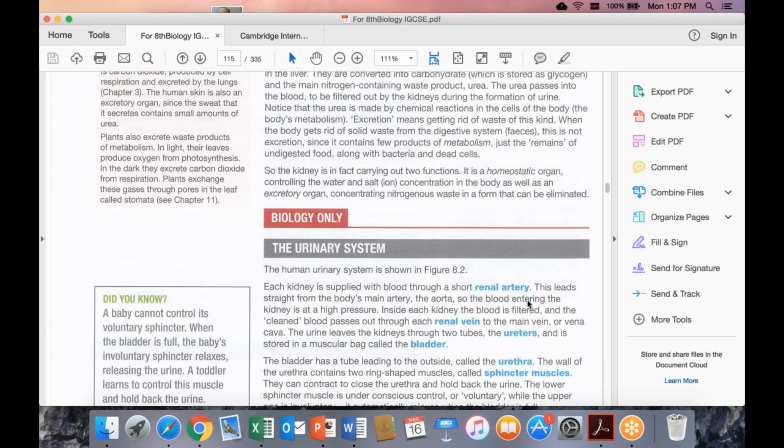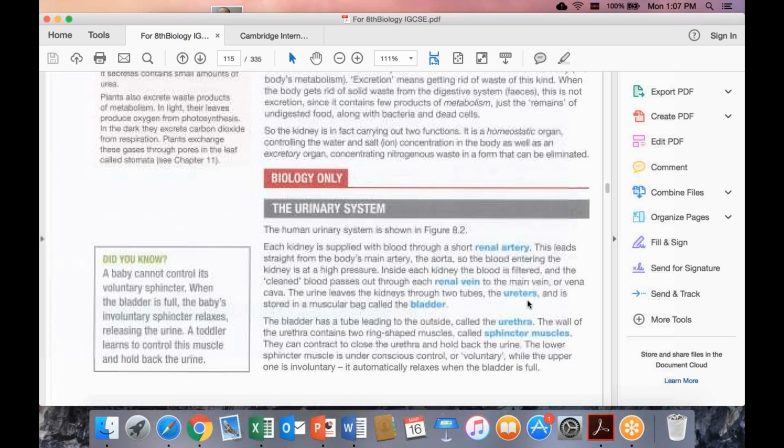to the heart or to the other organs, okay? So the kidney is like a sieve organ, and there is filtration going on.